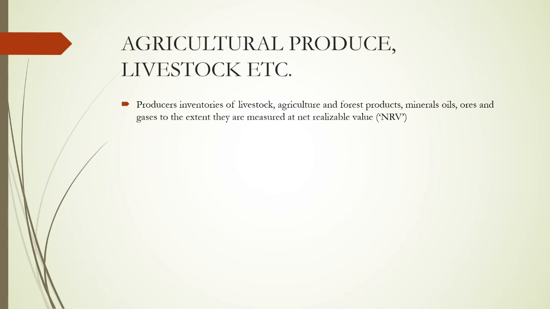So the point is the producers, the agriculturist or the farmer or the person who is exploring those mineral oils, ores, etc. Not for the traders, not for the persons who are going to manufacture further products using these primary products. So it is not applicable, my dear audience, to value the trader. If a trader is dealing with these producers, this may not be applicable. The producers of these inventories of livestock, agriculture and forest products, mineral ores and gases.